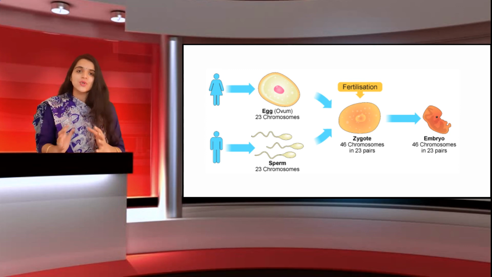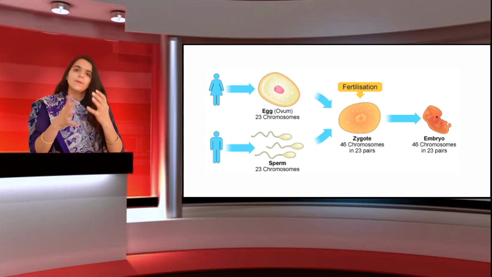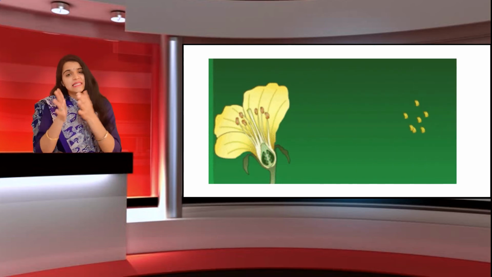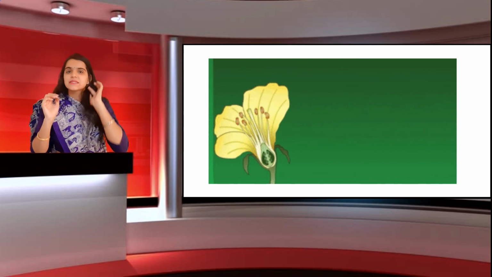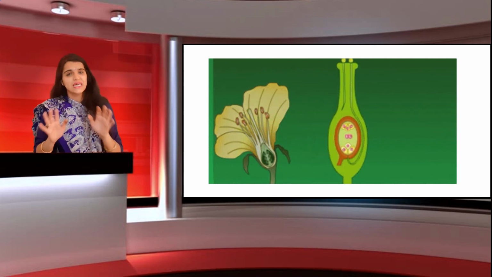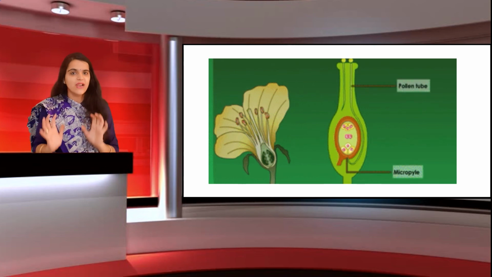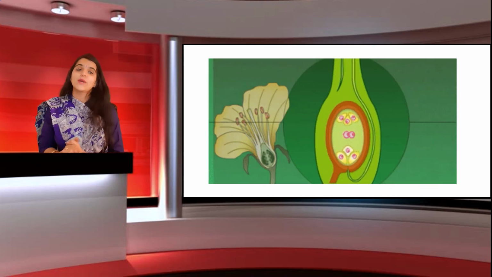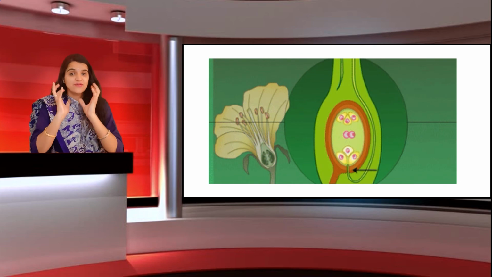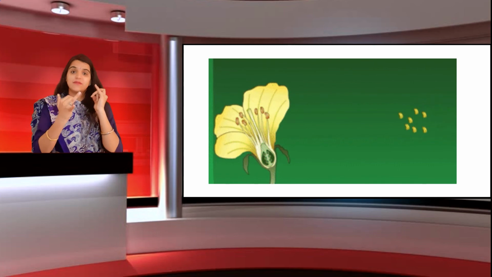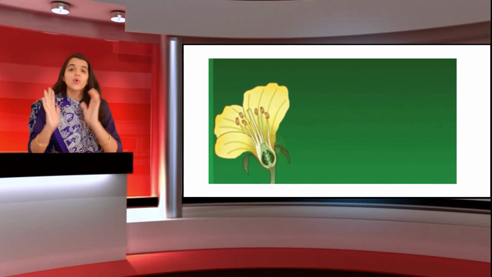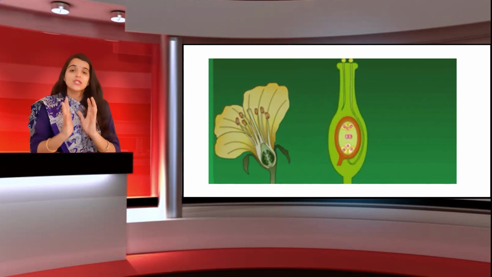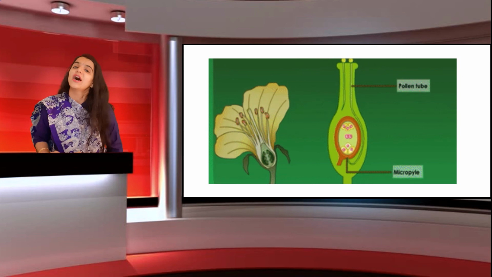Now, the same condition takes place in plants also, right? In plants, suppose there is a pistil. In the pistil there is seed formation, there is ovule formation, everything occurs in the female reproductive part of a flower, right? So in that case, every change occurs in the pistil. All the rest of the parts, even the stamen, the sepal, the petal, all fall down. Only the pistil will do its activity. So that is also the post-fertilization change in a flower.